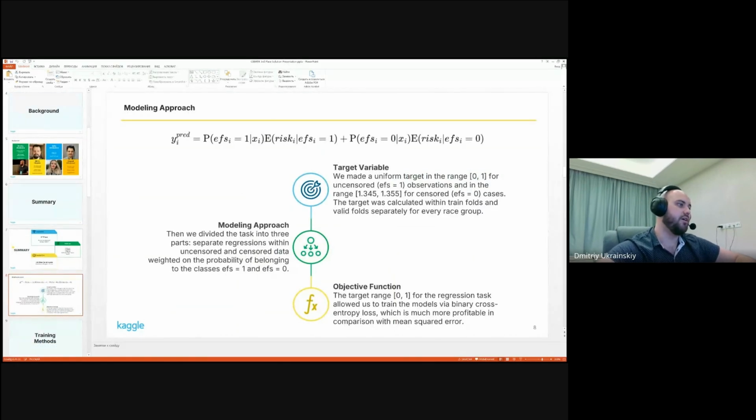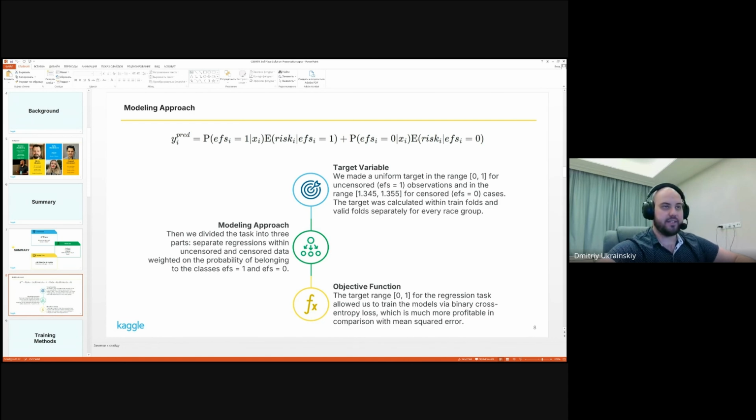Modeling approach. We divided the task into 3 different parts: separate regressions within uncensored and censored time, weighted on the probability of belonging to each of these 2 classes. For the target variable, we made a uniform target in the range 0 to 1 for uncensored observations and in the range 1.35 plus minus 0.05 for censored cases.